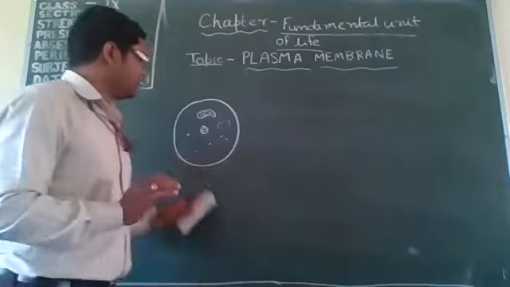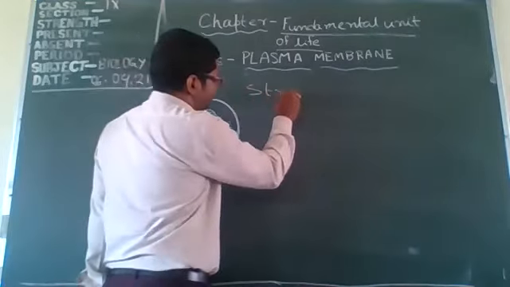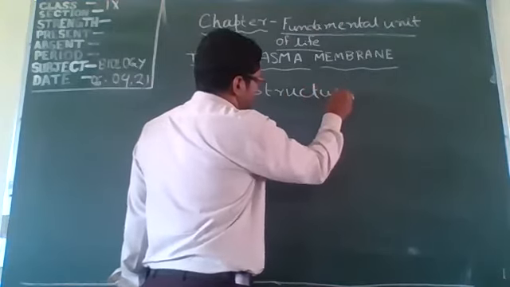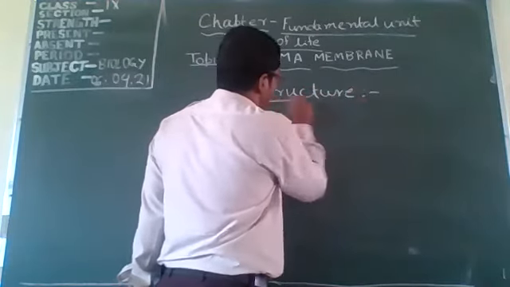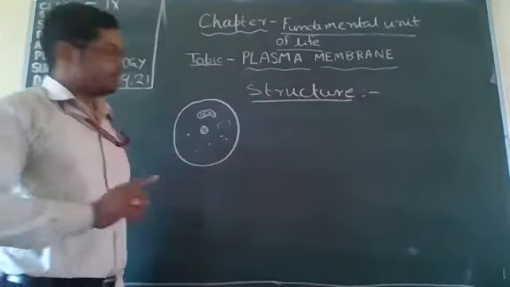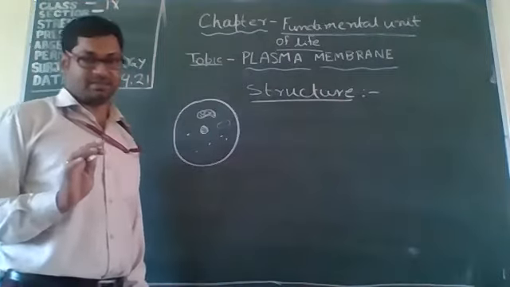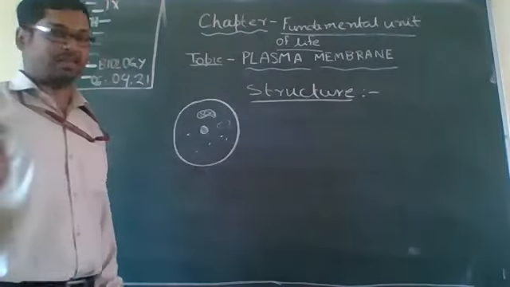Understood? Now you have to study the structure of plasma membrane. And where is the plasma membrane present? It is present in all cells.